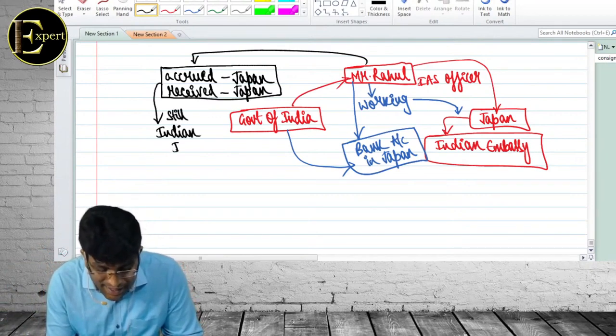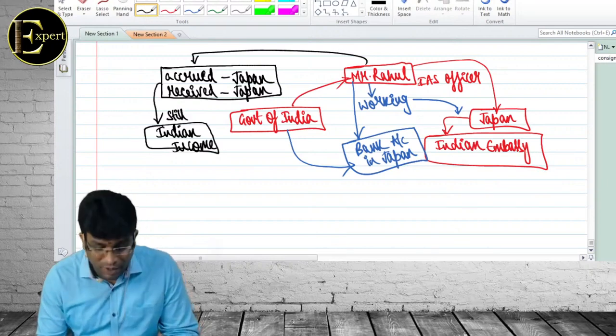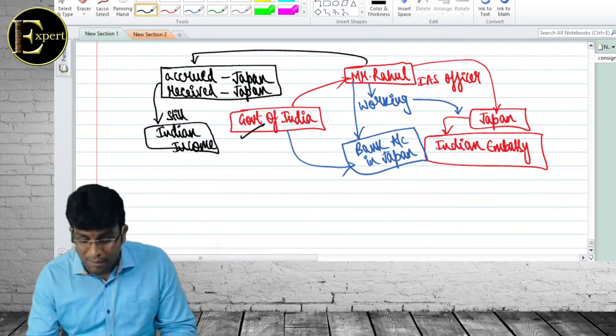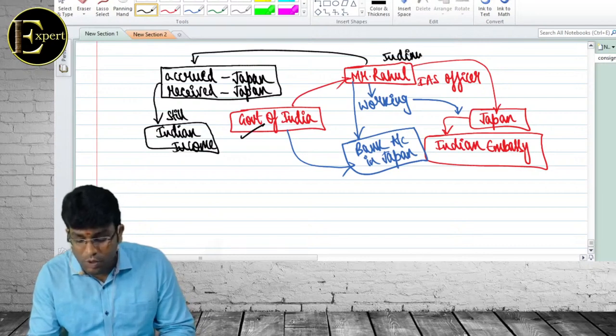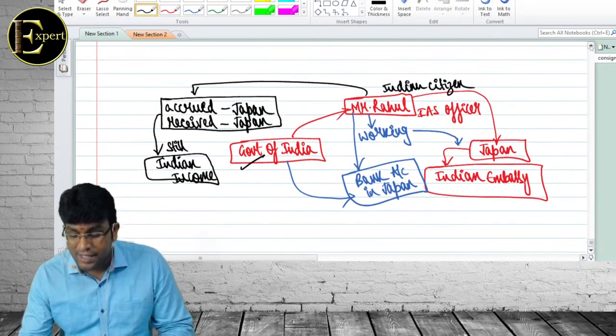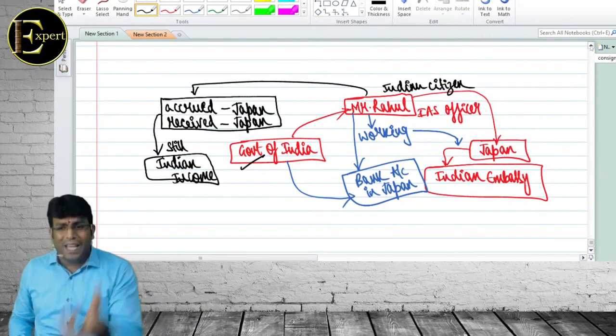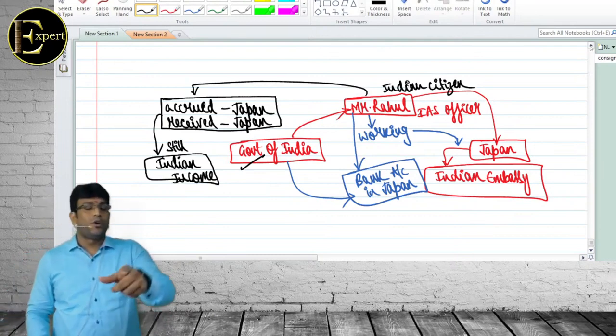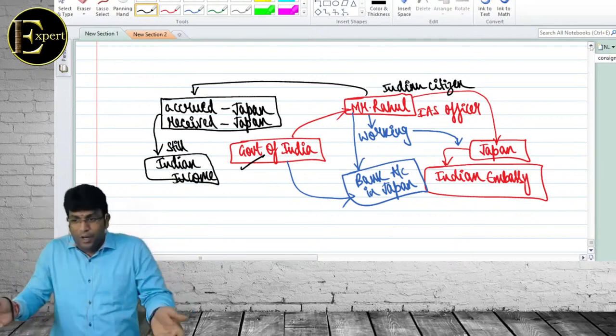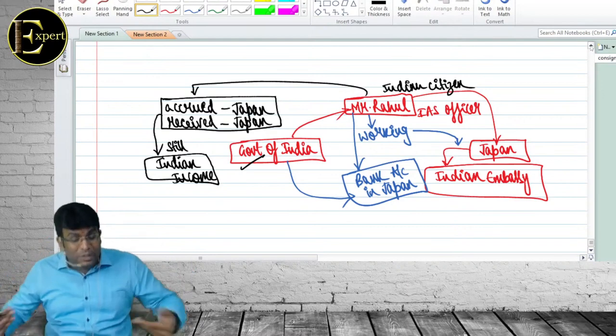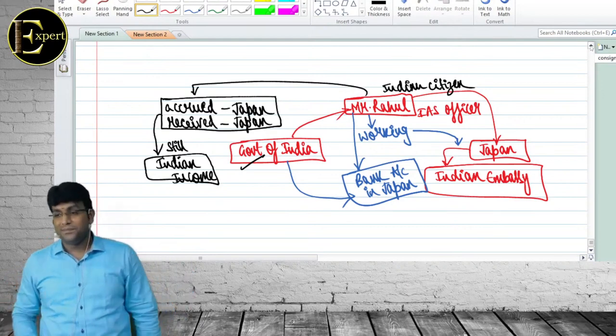Still it is regarded as Indian income because it is deemed to be received in India because it is paid by government of India. But the condition is that Rahul should be an Indian citizen. Technically, salary paid by government of India to an Indian citizen working outside India is deemed to accrue as in India. Actually accrued in foreign, received in foreign, but it is deemed to accrue as in India.